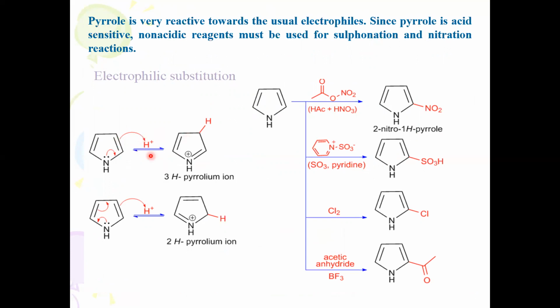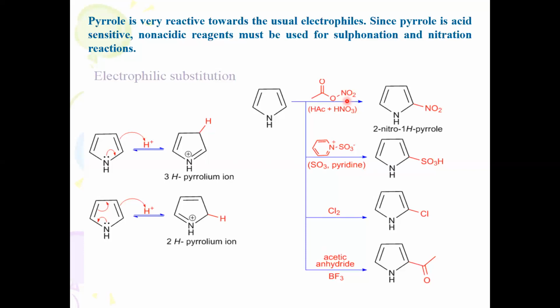Proton is also one of the electrophiles. When it is added to the pyrrole nucleus, you will find a 3H pyrrolium ion. 3H means the hydrogen atom attacks the 3rd position. Here it is a 2H pyrrolium ion, because nitrogen is carrying a positive charge. You can see when electrophilic attack takes place at the 3rd position, the nitrogen lone pair of electrons gets involved. With respect to this, when you study all these reactions, take the nitration reaction.